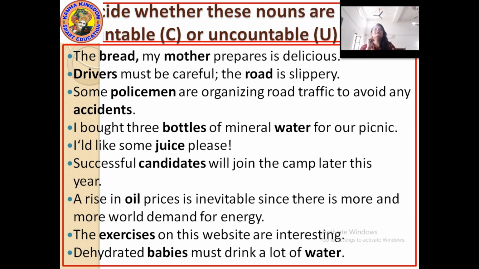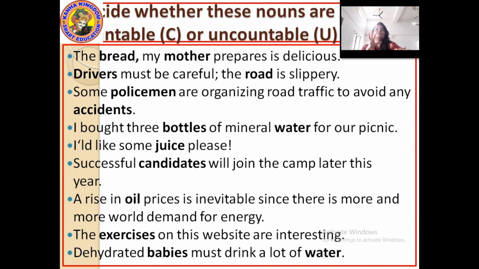Number 9 is dehydrated babies must drink a lot of water. Here there are 2 highlighted words, babies and water. Babies countable, water again uncountable. Moving to the next exercise.